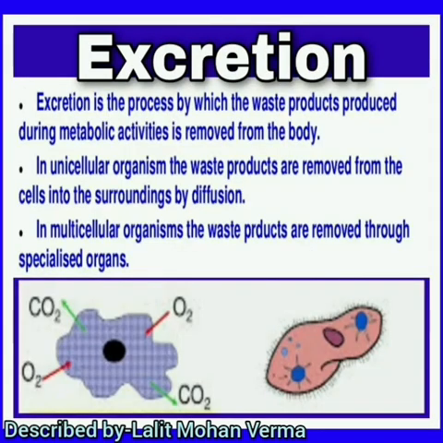So excretion is the process by which the waste products produced during metabolic activities are removed from the body. And in the case of unicellular organisms, the waste products are removed from the cells into the surroundings by diffusion.